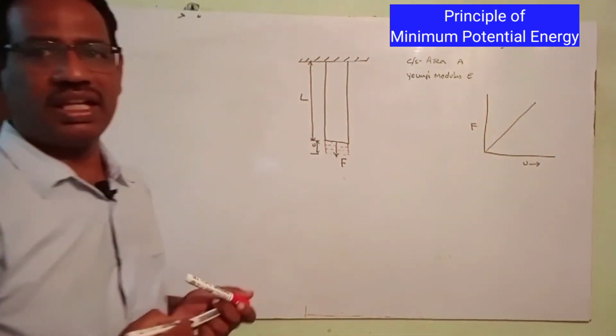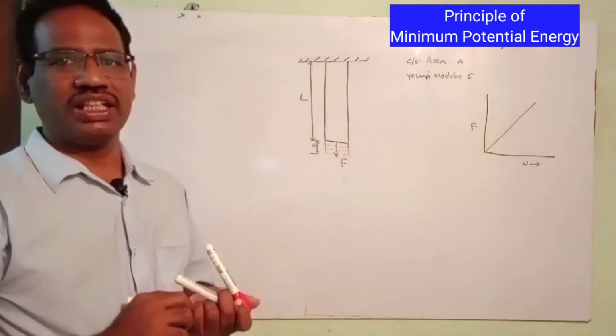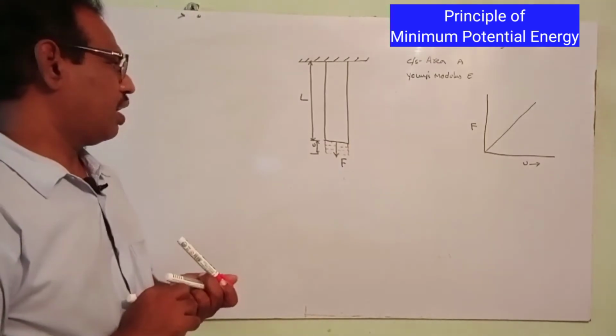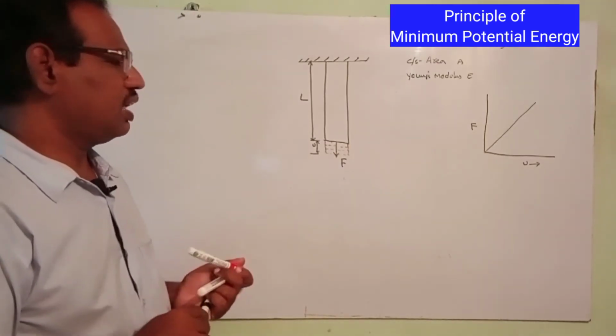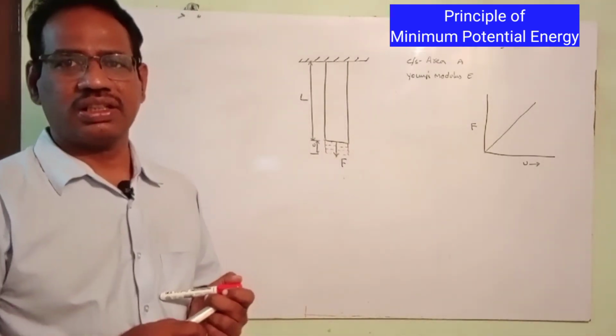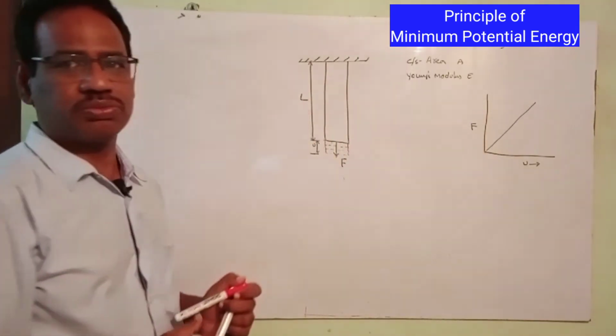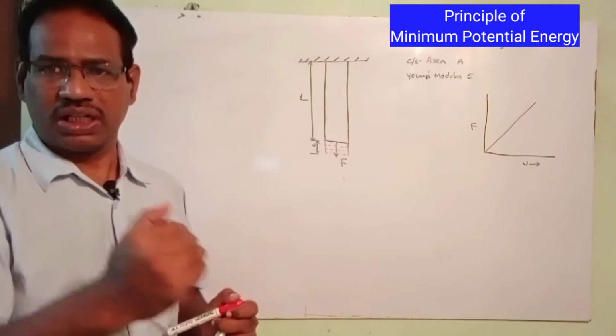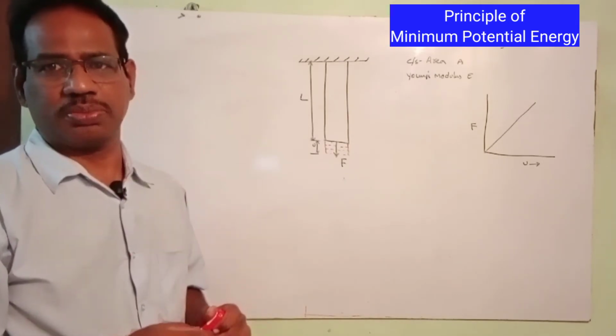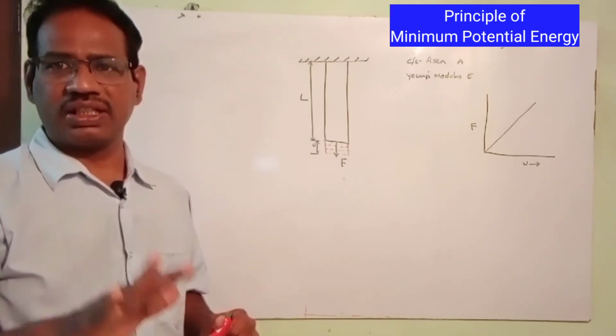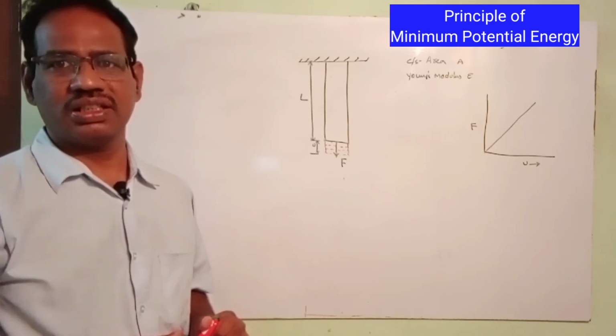There is a linear relationship between the force and deformation. Now, as per the definition, this is just like an elastic body. If you remove the load, it will regain its original position. If you apply the load, it will elongate. So it is an elastic body. Every material within the elastic limit behaves as a spring.